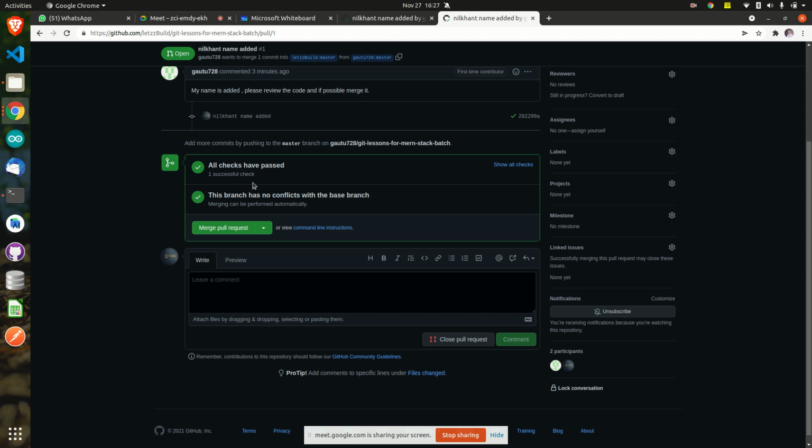That time I will have to tell it explicitly to take Nilkant and leave Kirti, or take Kirti and leave Nilkant. That time you will get a merge conflict. So a conflict occurs when two or more people try to write code on the same line. You're getting the point?